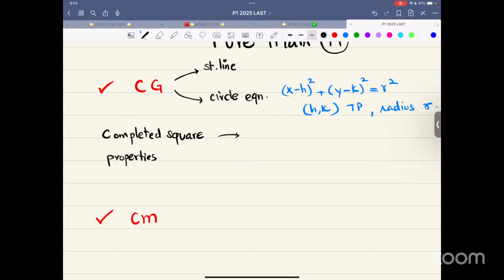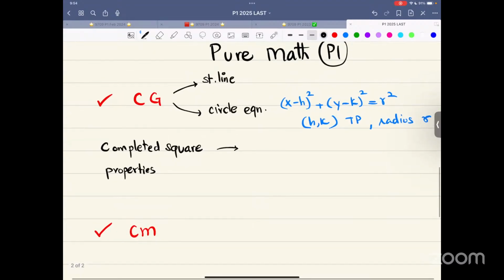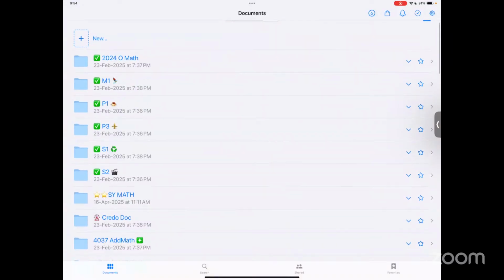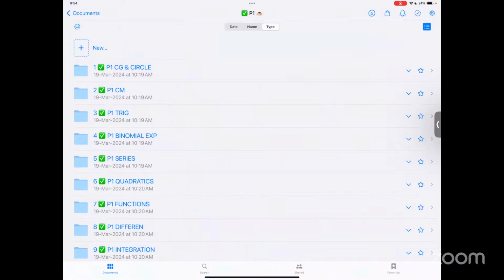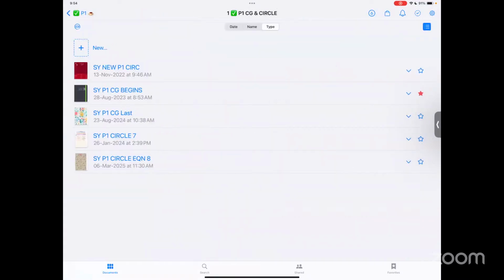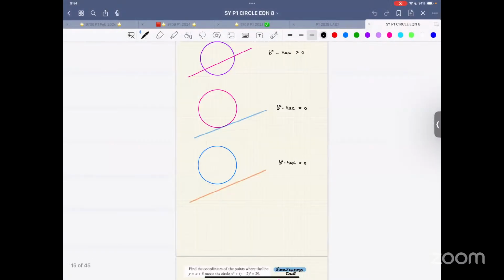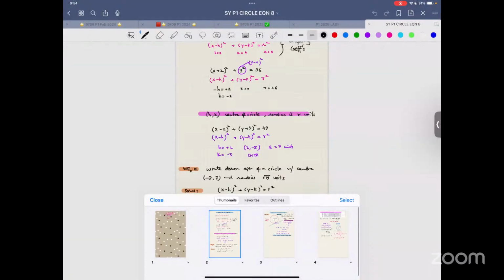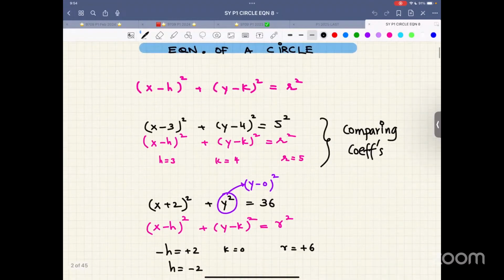And let me do one thing. Let me just open up some PDFs from P1. And circle equation, let me write over here. And let me just show you a little bit of the working.